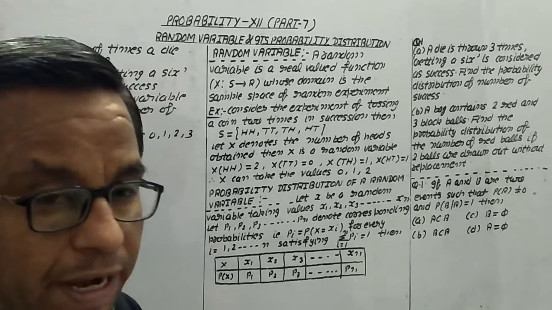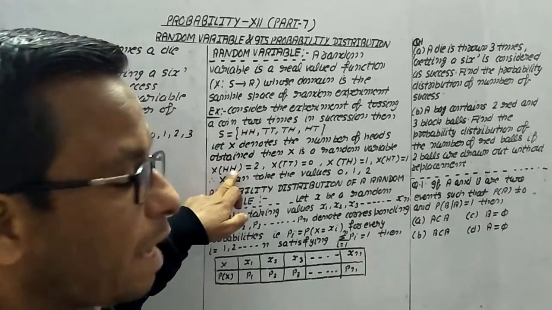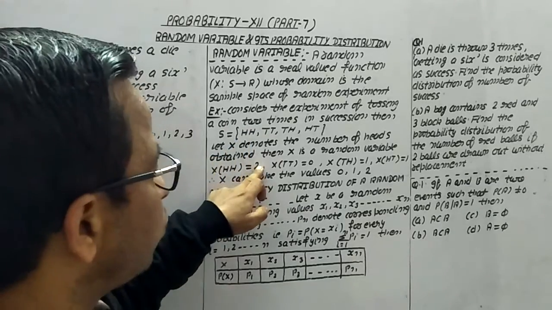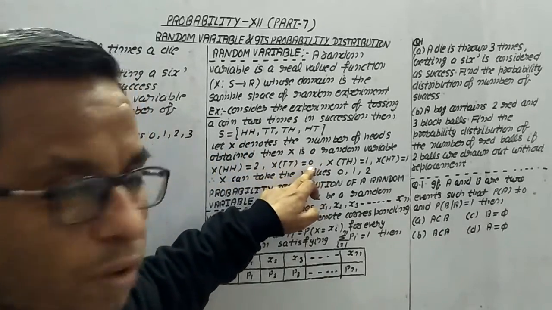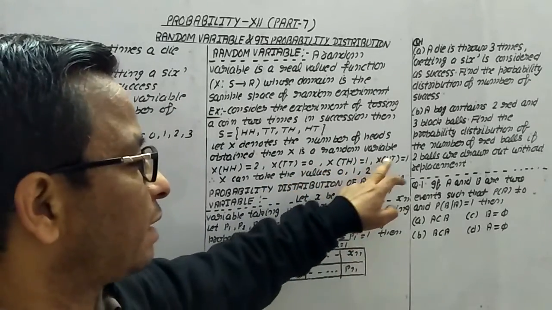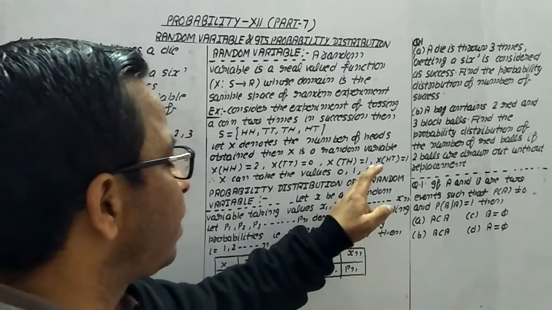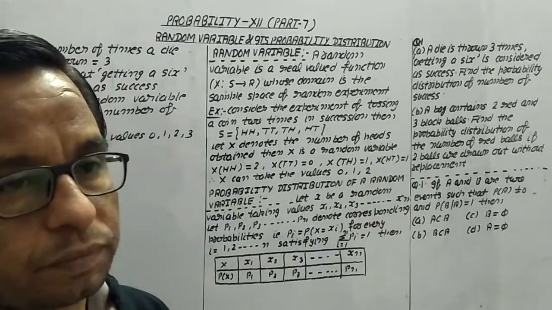Now how can it take the values? Look at this. First event HH, it means X(HH) has 2 heads, so it is 2. X(TT), no heads, 0. X(TH), 1 head, 1. X(HT), 1 head, 1. So we can say X can take the values 0, 1, 2.